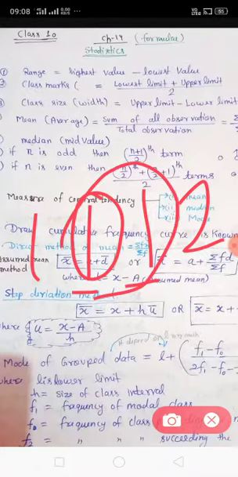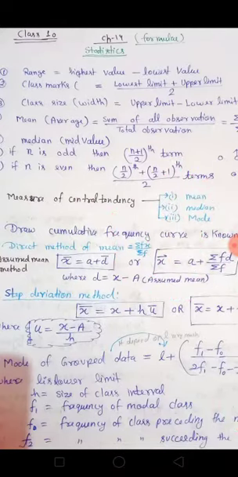You add these two values and divide by 2. So we have written both formulas. If n is odd, then you write the (n plus 1) upon 2 th term. If n is even, then you write the n upon 2 th term plus the (n upon 2 plus 1) th term, and divide by 2.